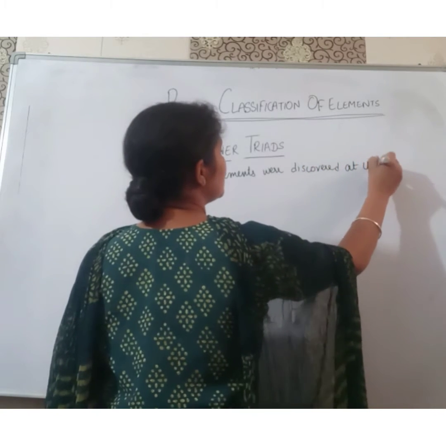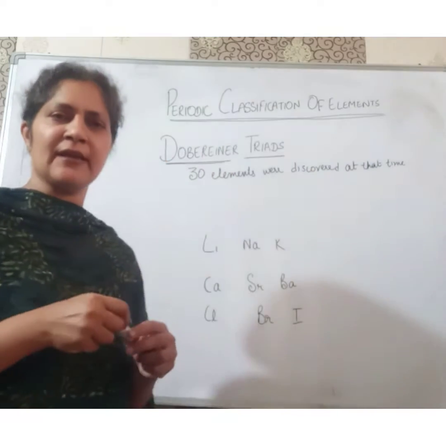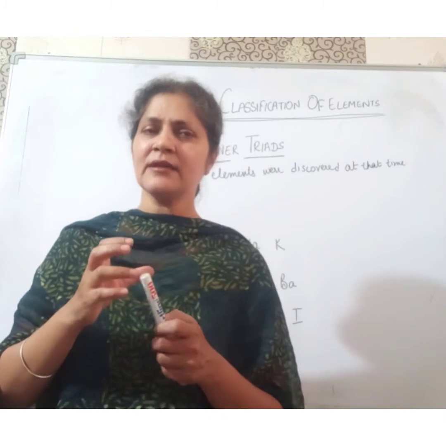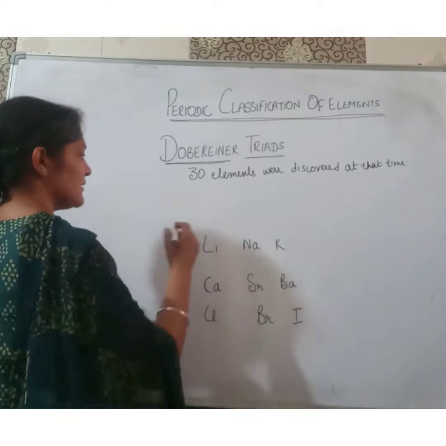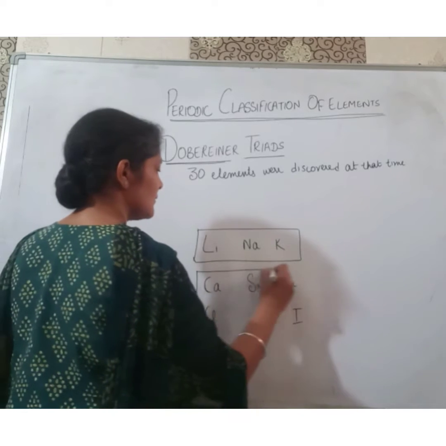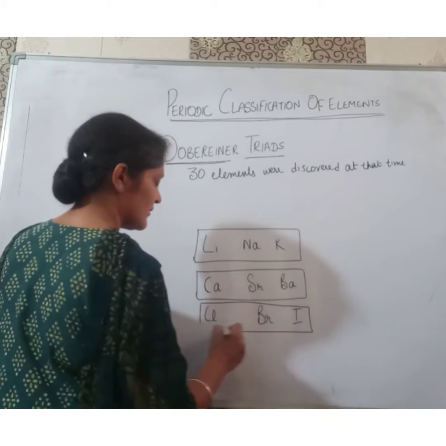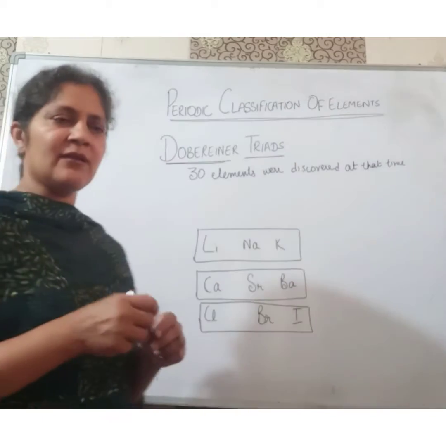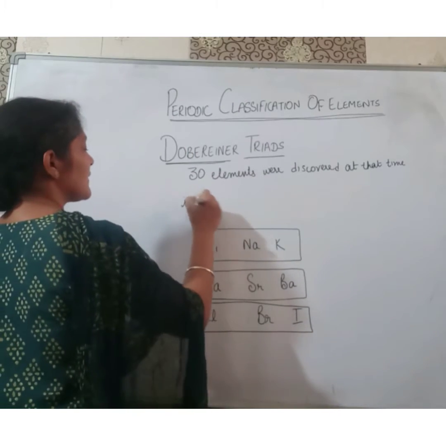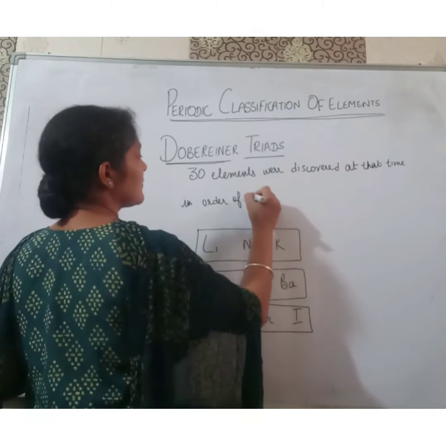What was the theory of Dobereiner? How did he arrange the elements, how did he classify the elements? According to Dobereiner, he arranged the elements in groups of 3 each, like this one group, like this another. He arranged the elements in groups of 3 each in order of increasing atomic mass.